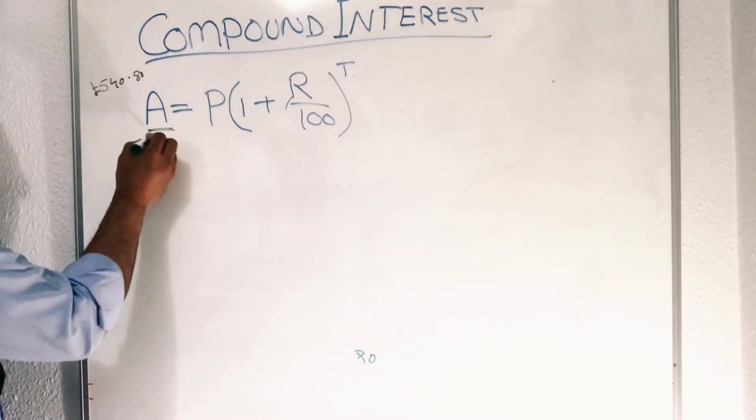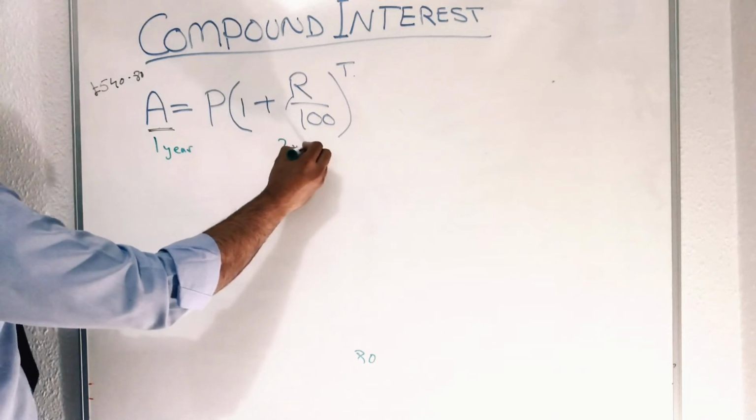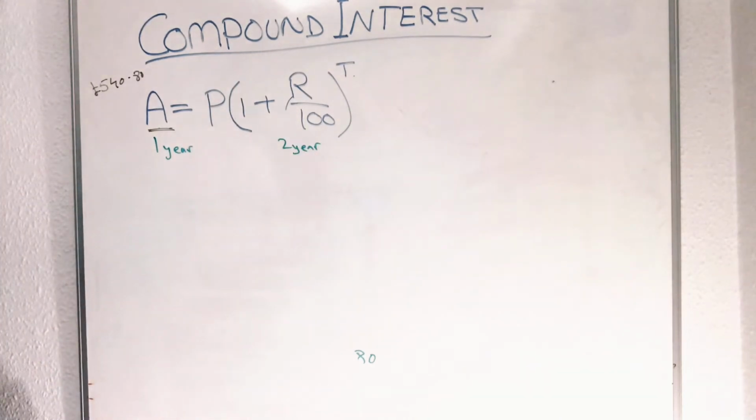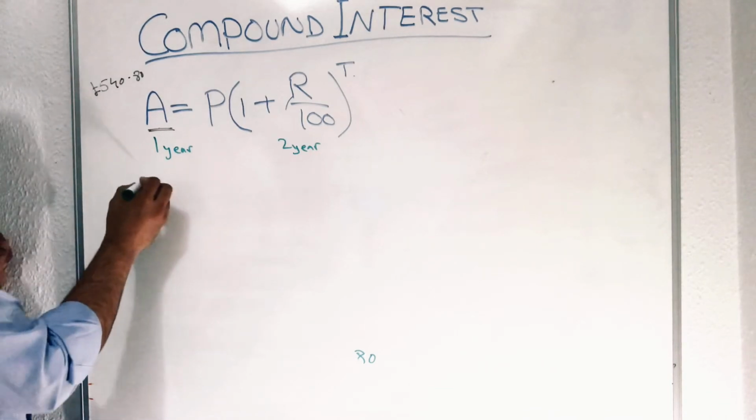So you need to find out for the first year and then after the second year, like that. So 1000 at 8%. So this is 1 year.